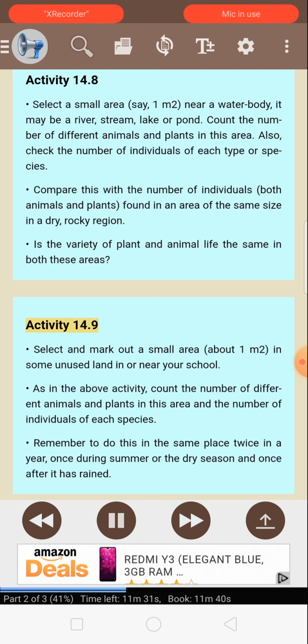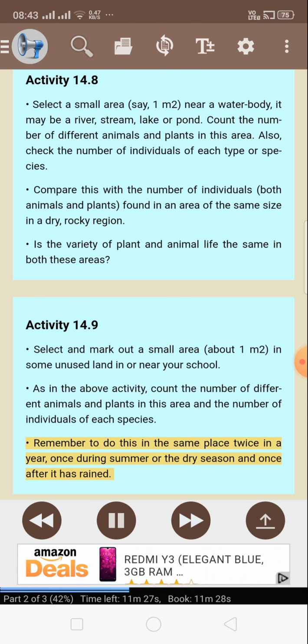Activity 14.9. Select and mark out a small area, about 1 square meter, in some unused land in or near your school. As in the above activity, count the number of different animals and plants in this area and the number of individuals of each species. Remember to do this in the same place twice in a year, once during summer or the dry season and once after it has rained.